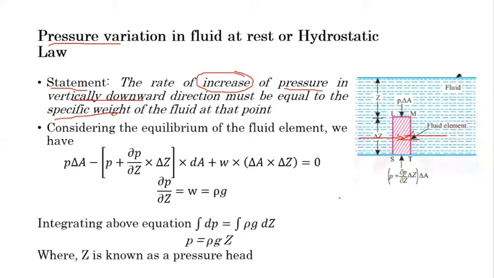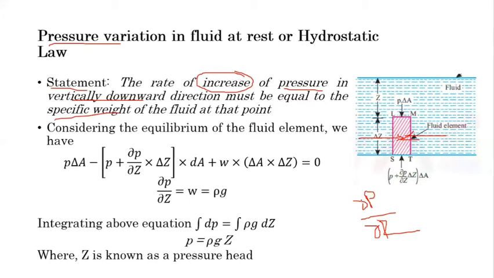Before going on, let's understand the meaning of del P. Here del P by del Z is nothing but the rate of change of pressure with respect to the Z direction.